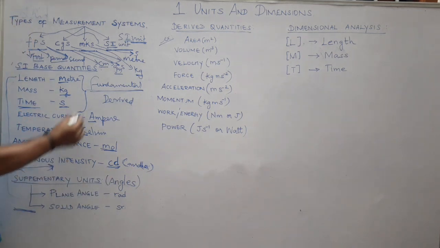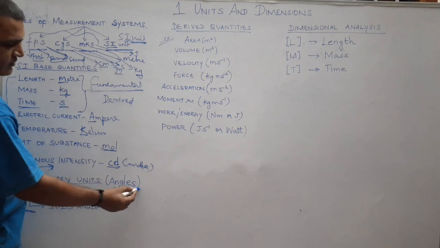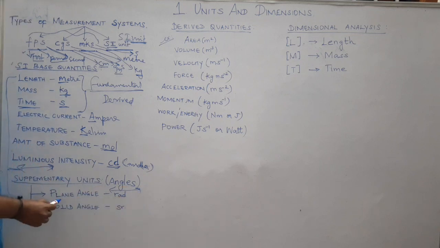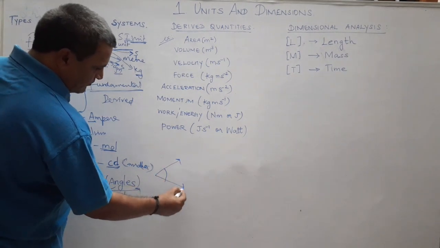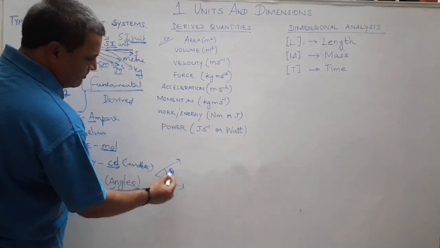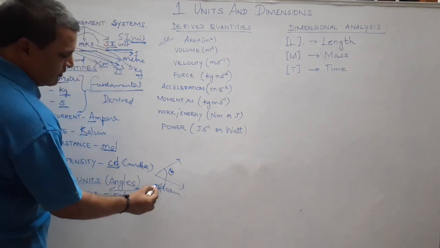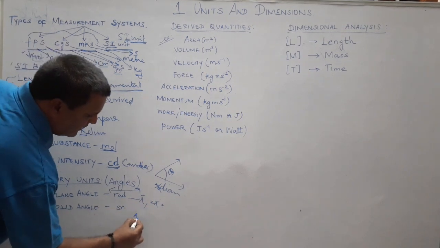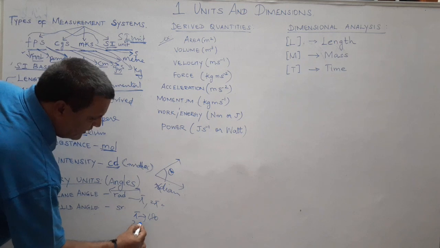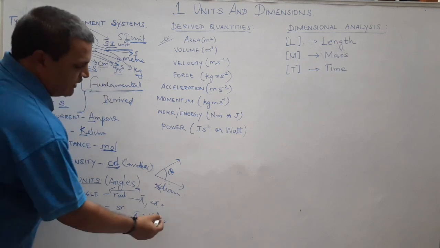Then apart from these fundamental units, there are supplementary units which support these units. That means it deals with angles. There are 2 supplementary angles. Plane angle, let me say theta, is measured in radian. Radian, you would have come across pi radian, 2 pi radian, etc. Pi radian is equivalent to 180 degree and 2 pi radian is equivalent to 360 degree. The relation between radian and degree.